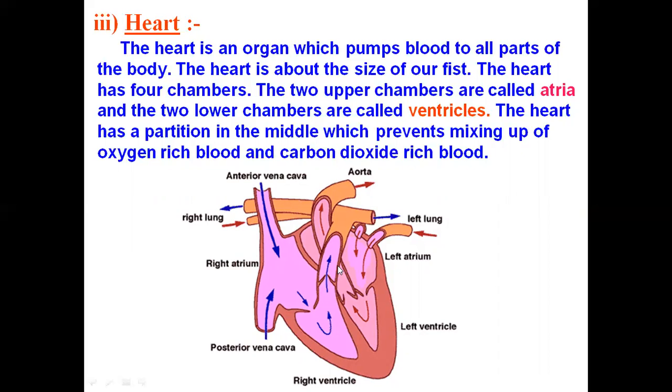Children, the arrows are showing a difference between red color and blue color. The red arrows show oxygen-rich blood, and the blue arrows show carbon dioxide-rich blood. So children, we can go for the diagram of the heart. It is better to draw the diagram of the heart, and in the next video I will explain in detail how our heart works and the different functions of each and every part of the heart. Today we discussed the blood vessels and the structure of the heart. Thank you.